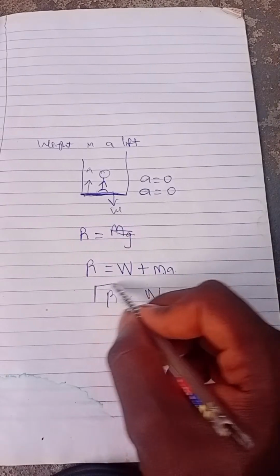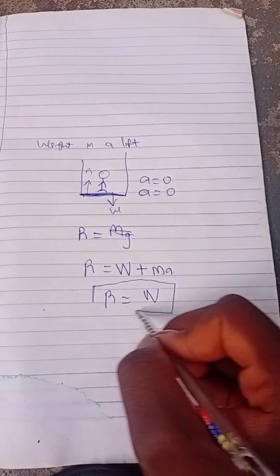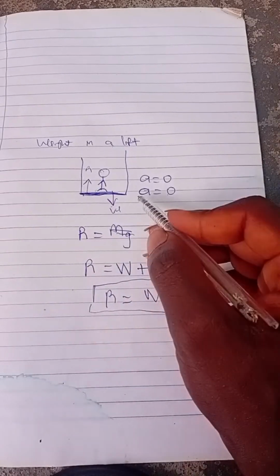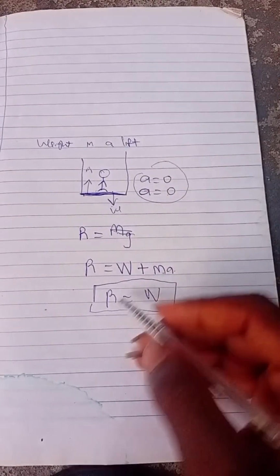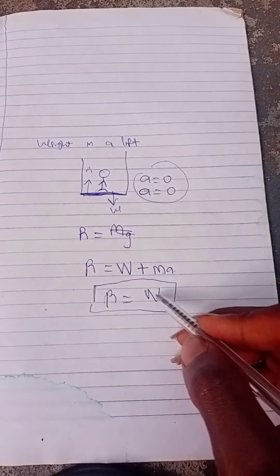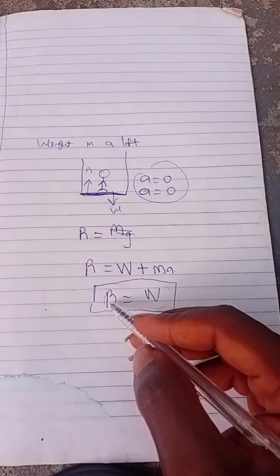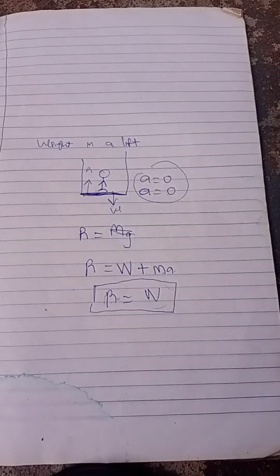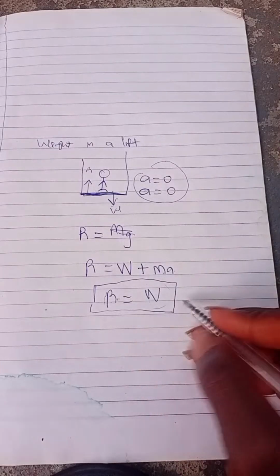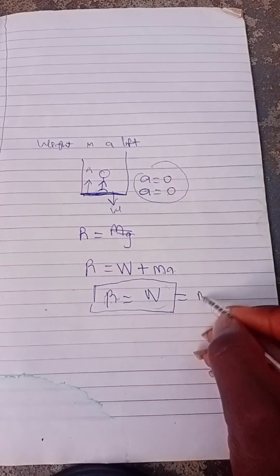So note, when the lift is not moving at all, or if the lift is moving with constant velocity, once acceleration is just 0, then the apparent weight equals the real weight of the body. They will always ask you to find the weight experienced by the body. The weight experienced by the body in that lift is this R, which is the apparent weight. So it equals what? mg.